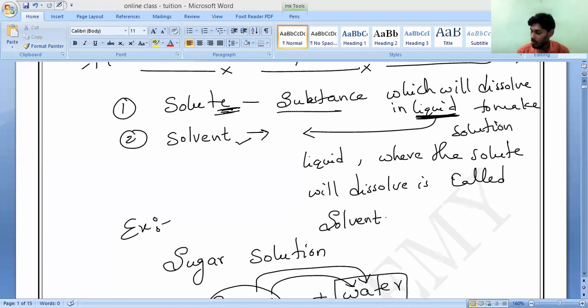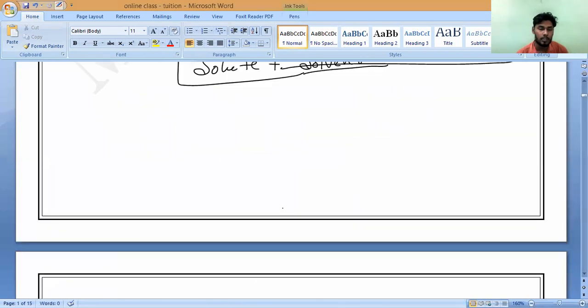Now, what examples can we write? Sugar solution, salt solution. In that we can say sugar and salt are called solute and water is called solvent. Correct or not? Please tell me, all of you. Any other examples of solute? Can you say any other examples which will dissolve in water? Anything you can say.